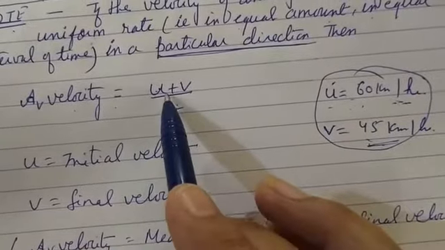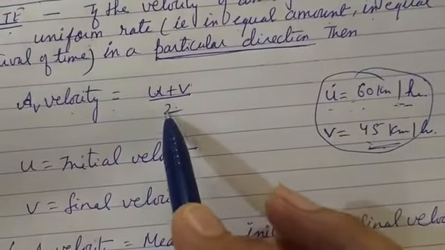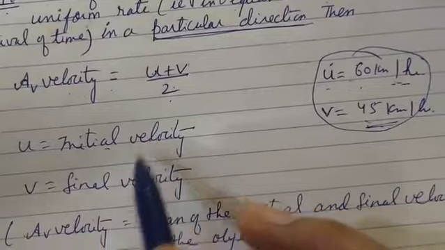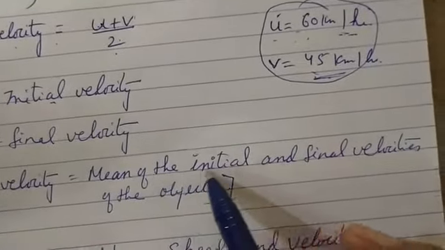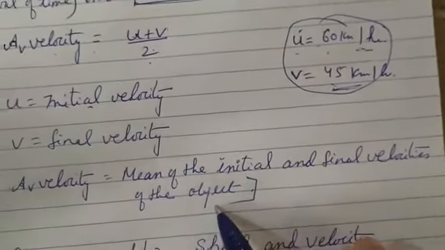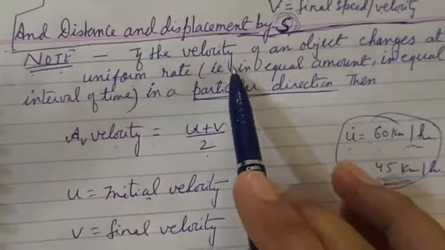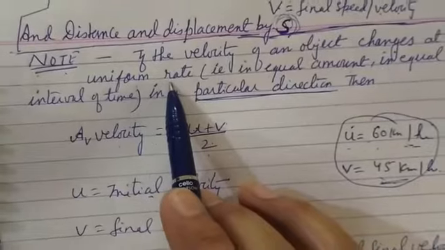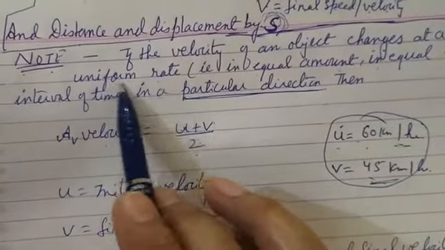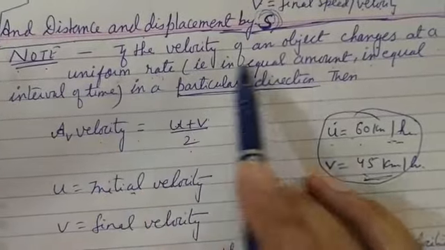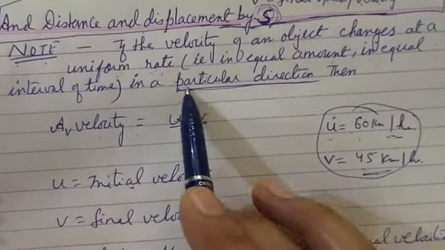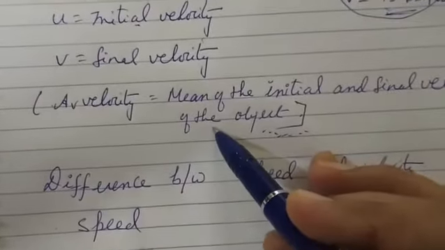That is, average velocity will be equal to u plus v upon 2, the mean of the initial and final velocity of the object. When do we use this formula? When the velocity of the object changes at a uniform rate in a particular direction.